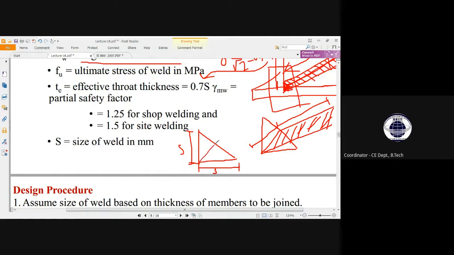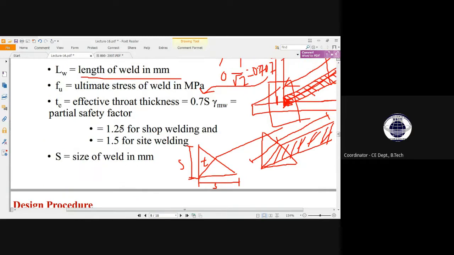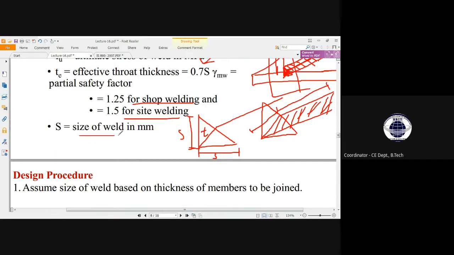This is called the throat thickness, and this is the length of weld. Always remember that, okay? Now these are the safety factors. Gamma MW will be 0.25 for shop welding, and gamma MW will be 0.5 for site welding. And this is the size of weld which I have just said here.